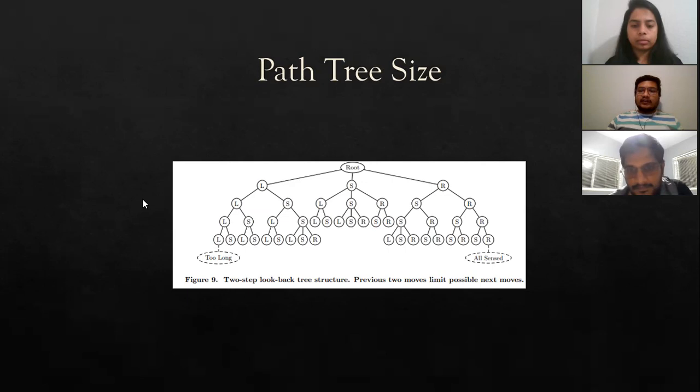An example of tree structure with a two-step look back is shown in figure 9. So here, this is a tree with two steps.